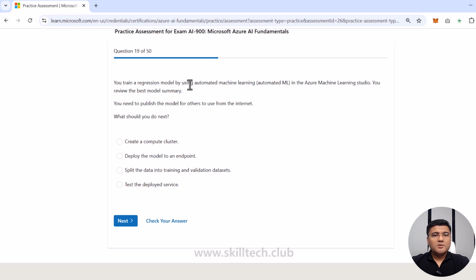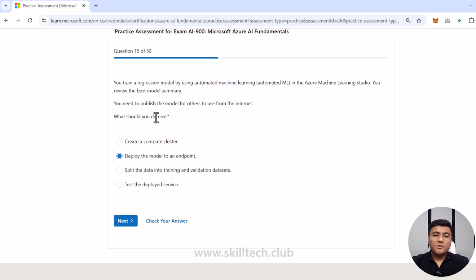You train a regression model by using automated machine learning. In Azure Machine Learning Studio, you review the best model summary. You need to publish the model for others to use from the internet. What should you do? Now you need to publish the model so that others can use it from the internet publicly. You're going to create a compute cluster, you'll deploy the model to an endpoint, you'll split the data into training and validation data set, or you test the deployed service. Now they are saying you need to publish this.